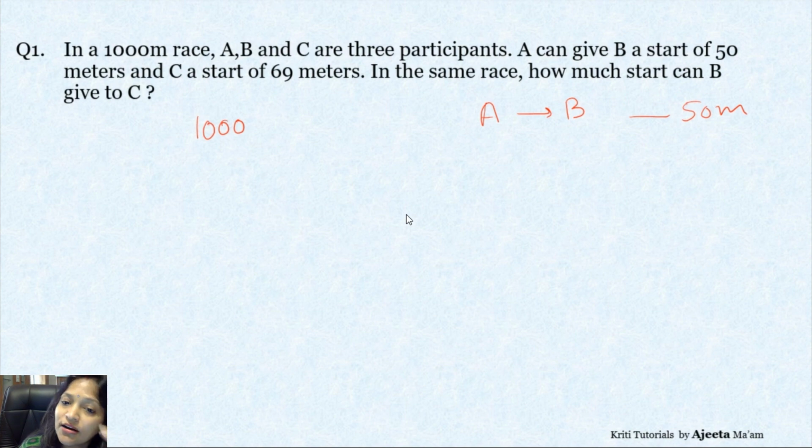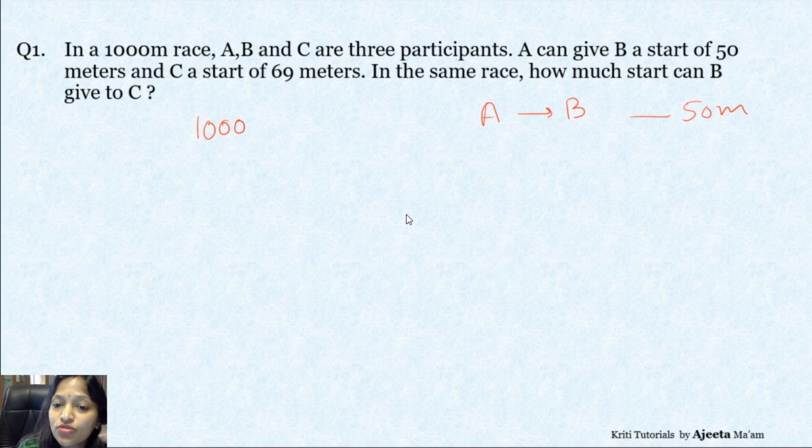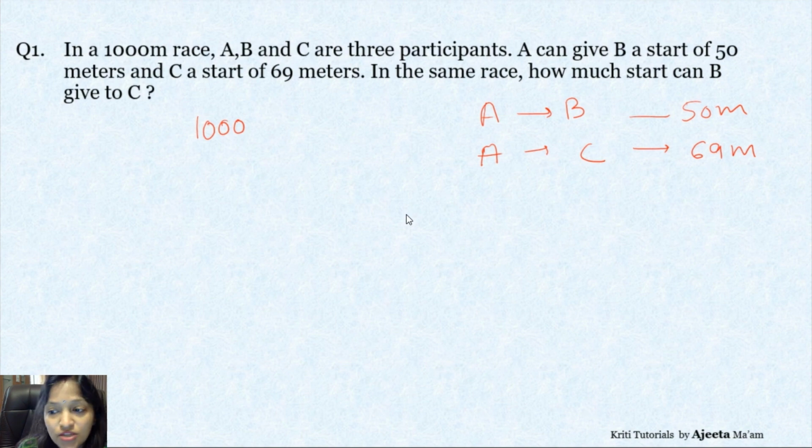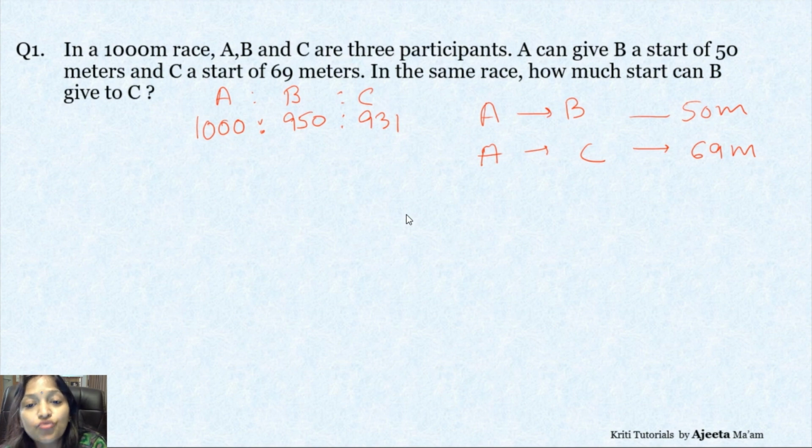It means that in the same race, if A runs 1,000 meters, B will run 950 meters only, right? And A is giving a start of 69 meters to C, correct? So if A runs 1,000 meters, how much will C run? 1,000 minus 69, that is 931 meters. So if I just take the ratio, A is going for 1,000, B is going for 950 and C is going for 931. This is what is given to you. So in the same race, if A is at 1,000, B will be at 950, C will be at 931.